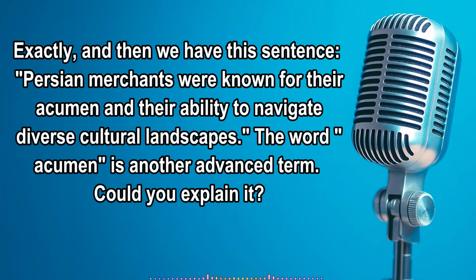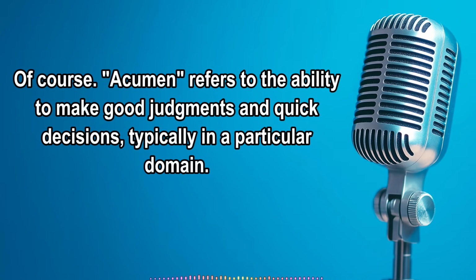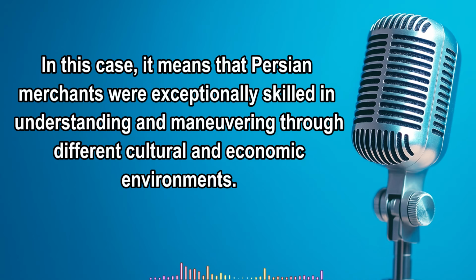Exactly. And then we have this sentence. Persian merchants were known for their acumen and their ability to navigate diverse cultural landscapes. The word acumen is another advanced term. Could you explain it? Of course. Acumen refers to the ability to make good judgments and quick decisions, typically in a particular domain. In this case, it means that Persian merchants were exceptionally skilled in understanding and maneuvering through different cultural and economic environments.